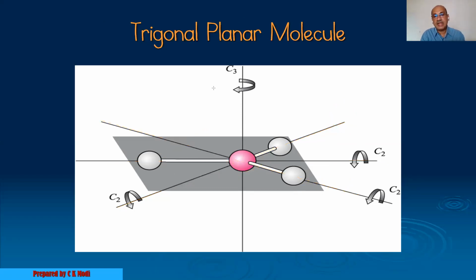So this is the BCl3, BF3 molecule, which has a trigonal planar structure. It consists of a C3 axis along with three subsidiary axes, C2. Now, which one is considered the principal axis? The axis which has the higher n value. So naturally C3 is considered the principal axis, and the three C2s are considered subsidiary axes.